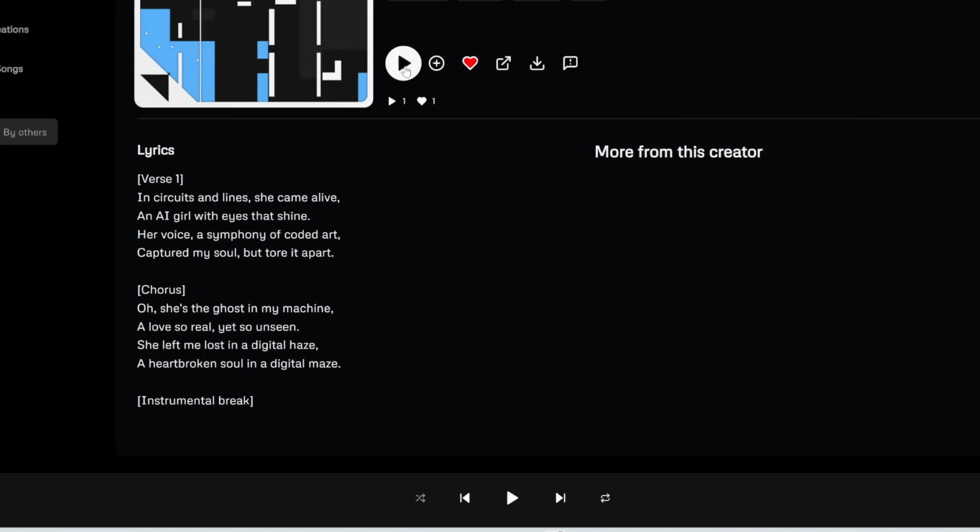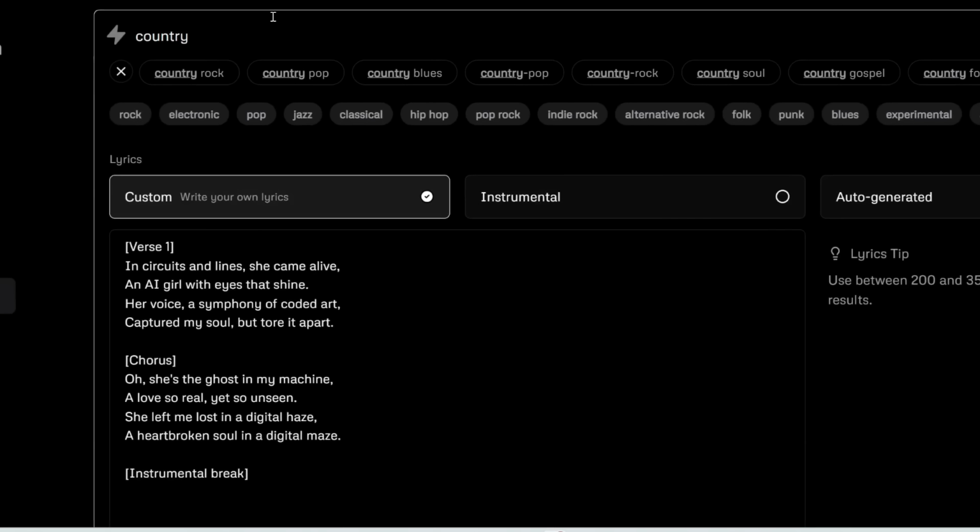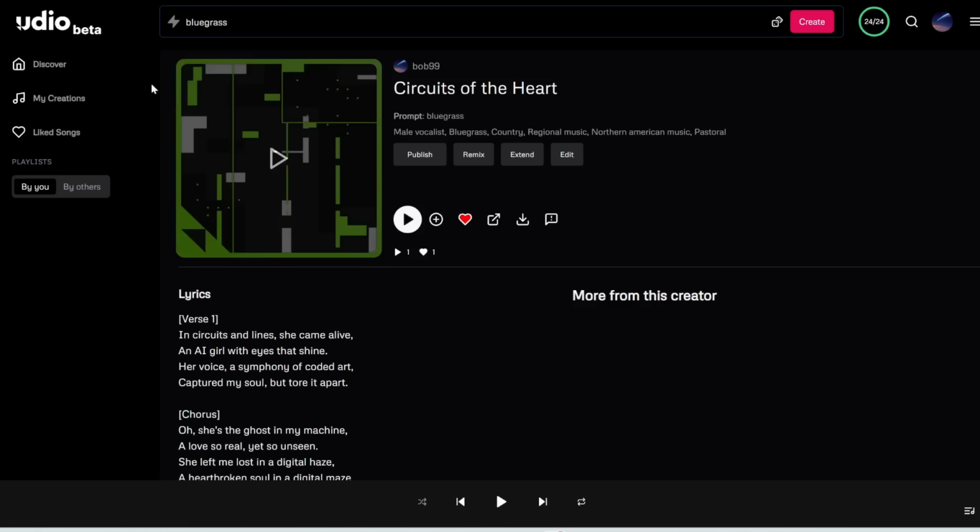You can see not only is it super realistic, but the vocals are very crisp and clean. The whole song is just really clean and very well mixed. Plus, you can see we've added an instrumental break here, and it does add that nice little instrumental break at the end. Along the lines of country, another style of music that I found Udio to do really well in is bluegrass. So I'm just going to type in bluegrass here and click create.